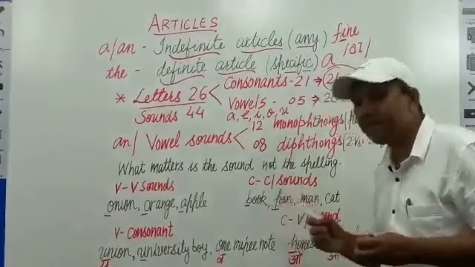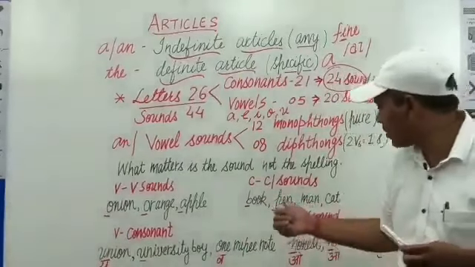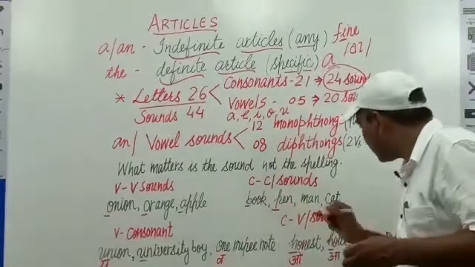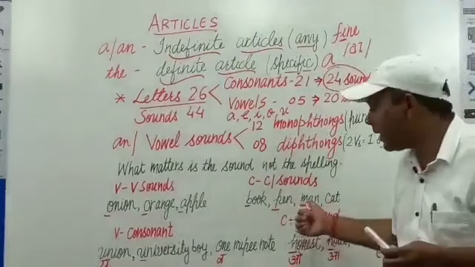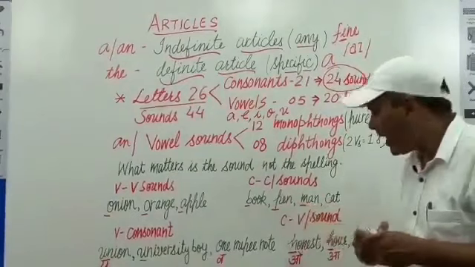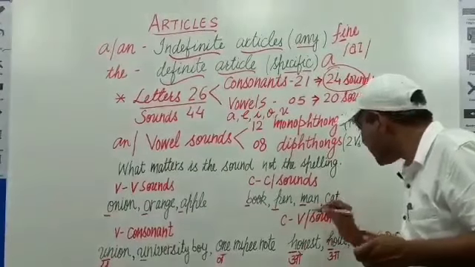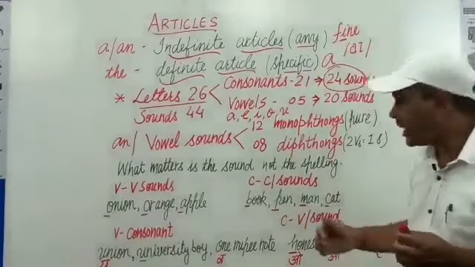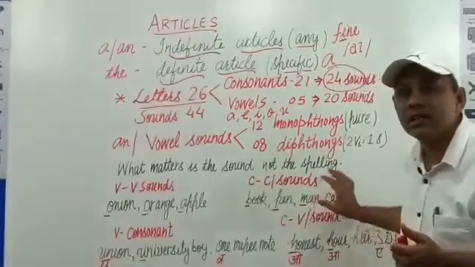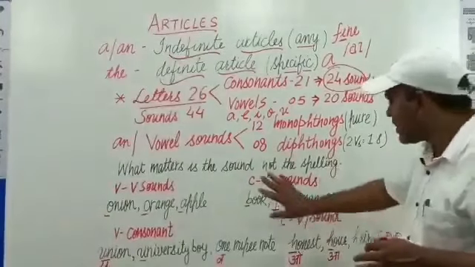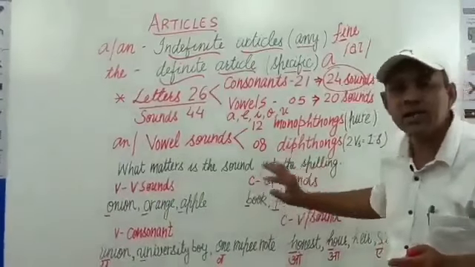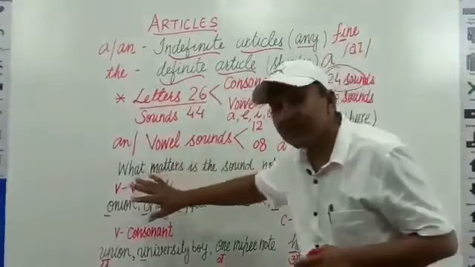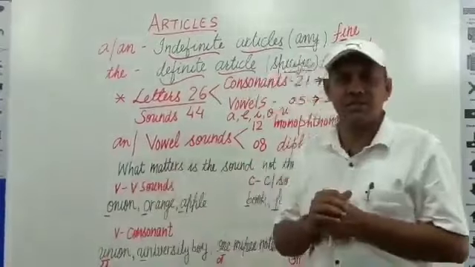Pen, this letter P produces a P sound. This letter M produces an M sound in the word man, and this letter C produces the initial sound K in the word cat. There is no problem because these consonants produce consonant sounds and these vowels produce vowel sounds.